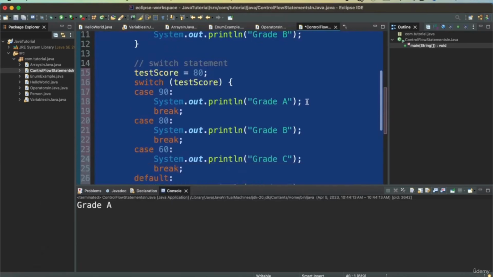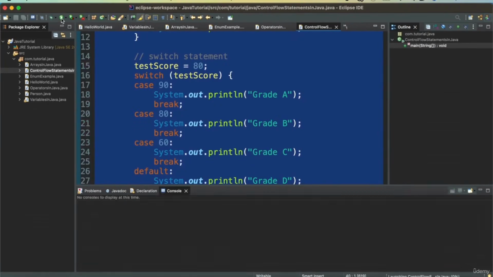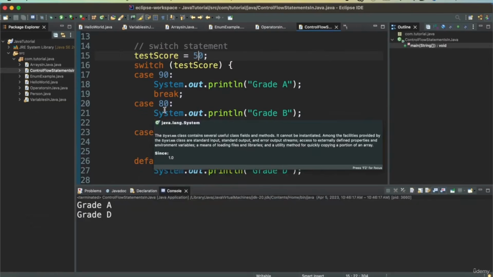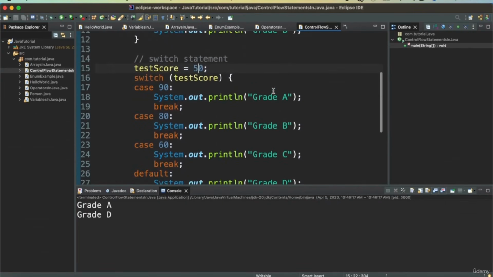So I'm saying, if the test score is 80, I should print the statement as grade B. And if I have something like 50, then I'll print D. If it is 60 or more, then it will print C. If it is 80 or more, then it will print B. If it is 90 or more, then it will print A. So this is how you can use switch statement. Instead of using multiple ifs, the switch is a better idea.